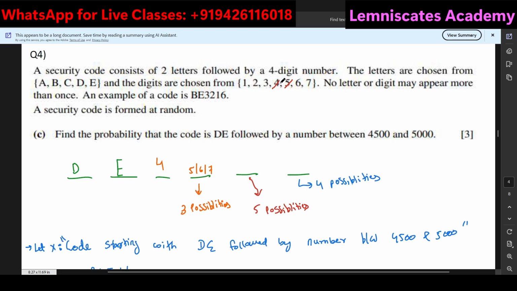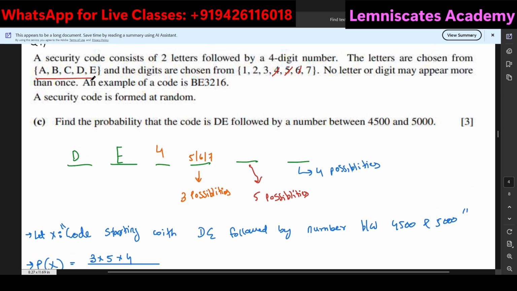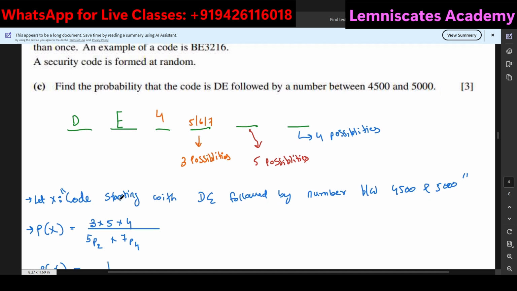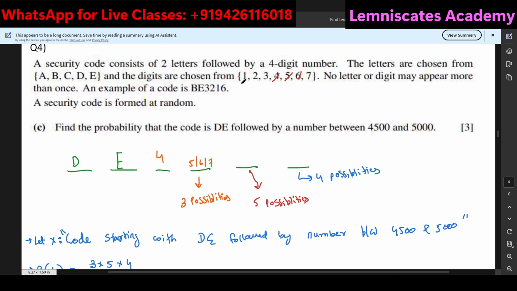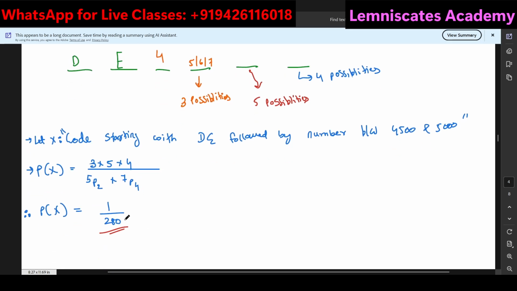Then for the 10th position, if we eliminate 4 and one of the 5, 6, 7, you will be left with 5 different possibilities. So yeah, in the 10th position, you can choose from 5 possibilities. And for the unit position, of course, after choosing one more number, you will be left with only 4 possibilities. So yeah, you're going to multiply all of these possibilities for the favorable outcomes. And then the total outcomes is how many ways in total you can form the code. It could be any code. So you are going to choose any 2 of the letters such that the order matters. That is why you're doing 5P2 for the letters and 7P4 for the numbers or the digits. And finally, you will be ending up with this particular answer.